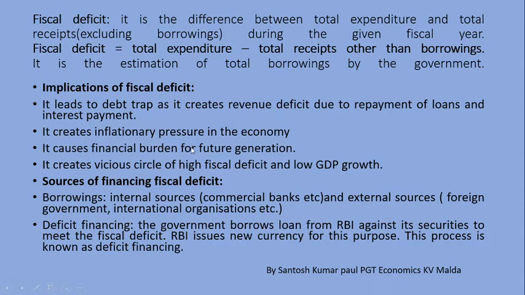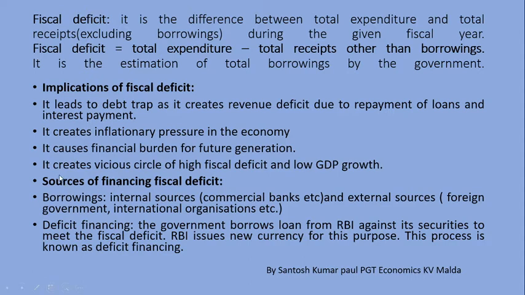Next, it causes financial burden for future generations. Borrowings lead to burden for future generations as payment of loans and interest on loans get accumulated, whose burden is to be borne by the future generations in the form of more tax and non-tax revenues.